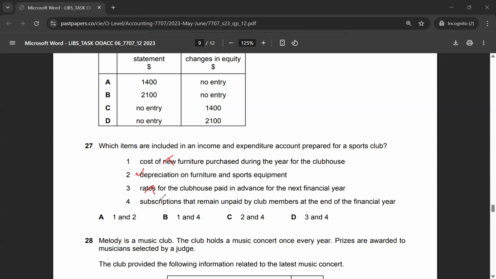Subscriptions remaining unpaid, okay, because this is a revenue item, so it would be 2 and 4. 2 and 4 is option C. So the correct answer to multiple choice 27 is option C.